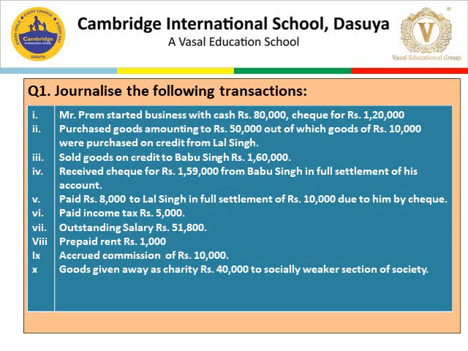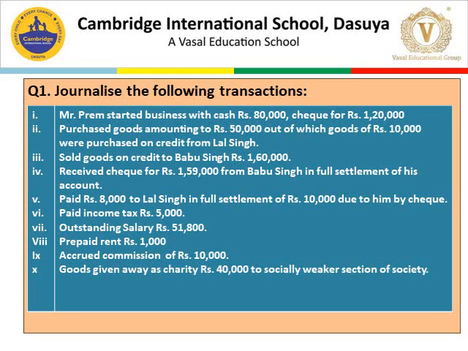Today we are going to solve one more question of the journal. So here is the question. Journalize the following transactions. Number one, Mr. Prem started business with cash rupees 80,000 and cheque rupees 1,20,000. Number two, purchased goods amounting to rupees 50,000, out of which goods of rupees 10,000 were purchased on credit from Lal Singh.